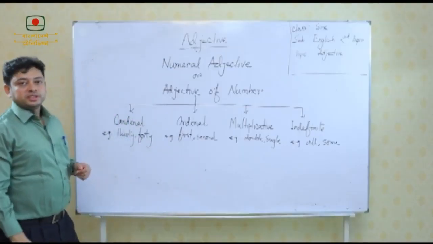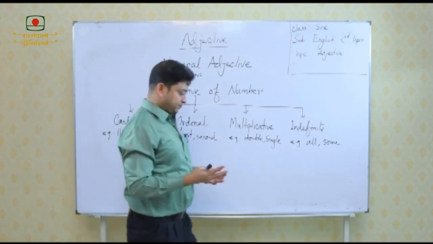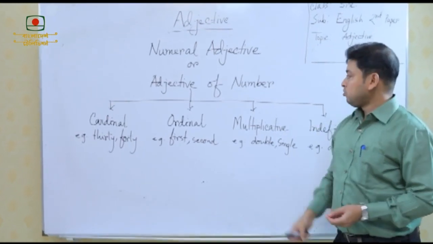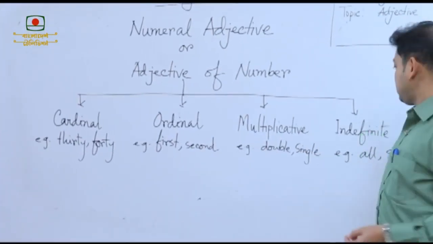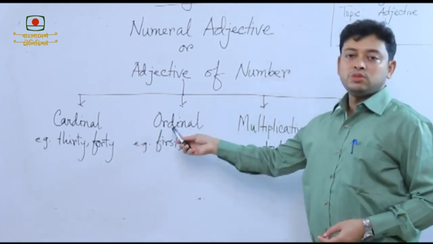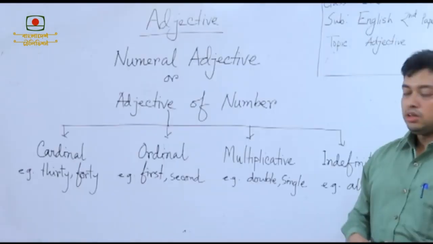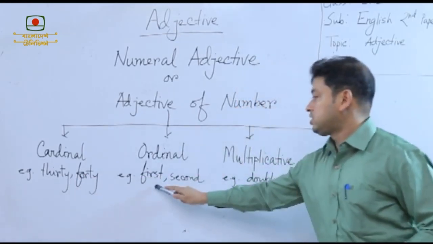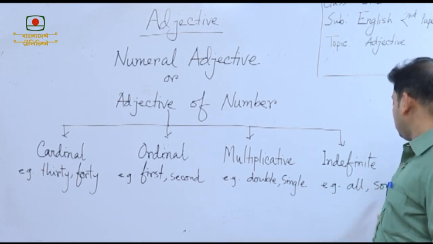Now, adjective of number can be classified into 4 ways. First one is cardinal number, the second one is ordinal number, third one is multiplicative, and the last one is indefinite. That means cardinal numeral, ordinal numeral, multiplicative numeral, and indefinite numeral. The examples are given here: 30, 40, first, second, double, single, all, some.